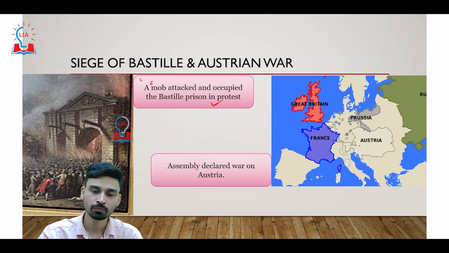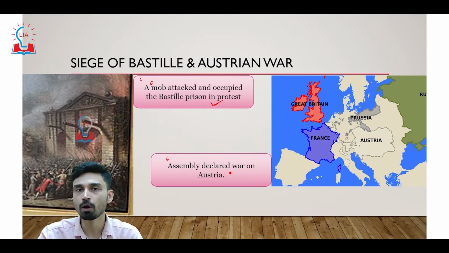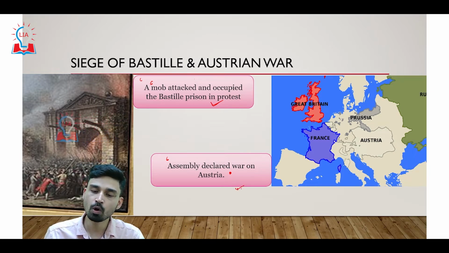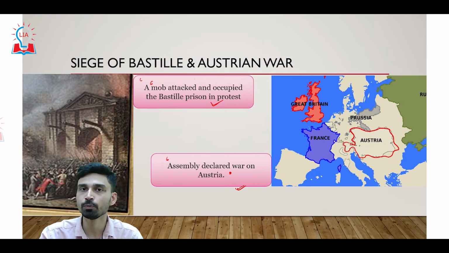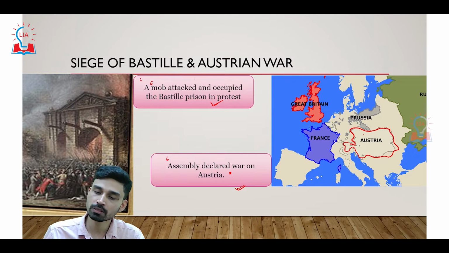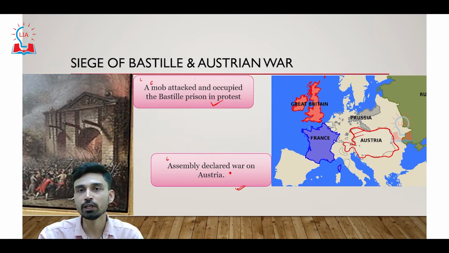At the same time, some decisions of the National Assembly also became quite unpopular, because the Assembly declared war on Austria. If you look at the map here closely, Austria is a neighboring kingdom of France, and at that time it was also under absolute monarchy. The reason the National Assembly declared war on Austria is that it is a kind of domino effect. If one country gets rid of monarchy and becomes a republic, then the people of other countries may follow suit.